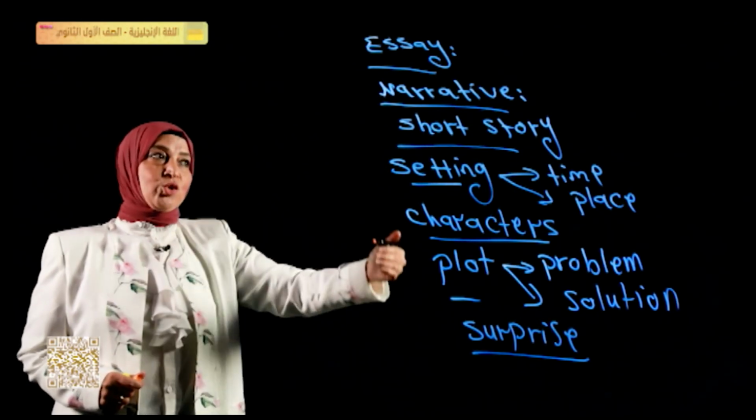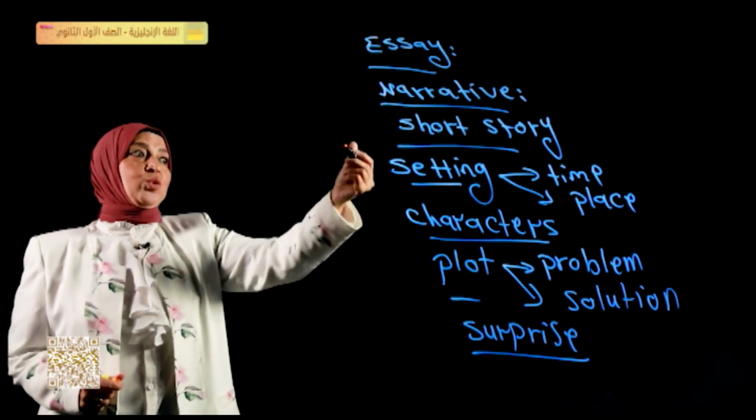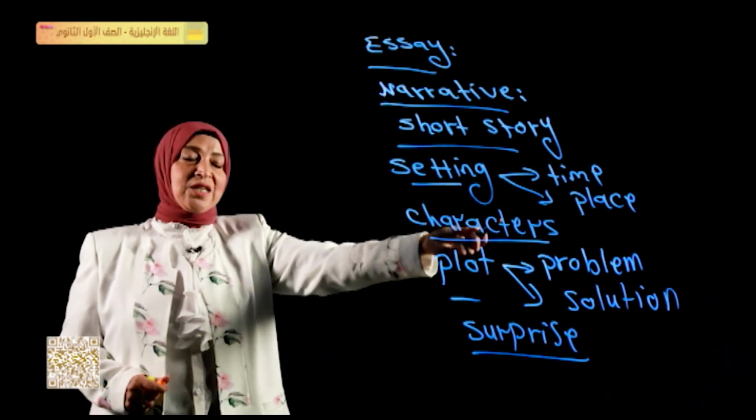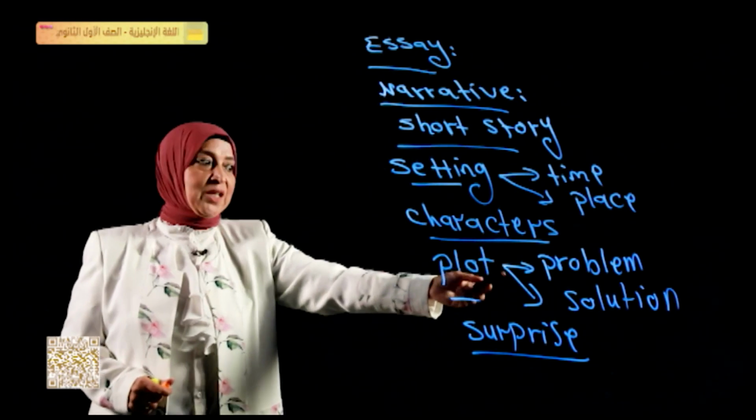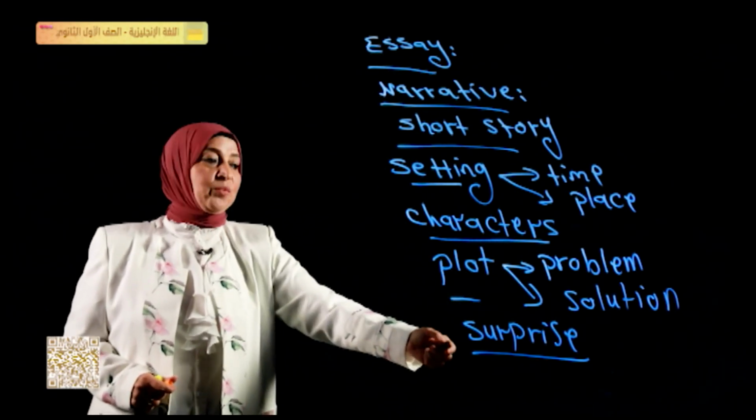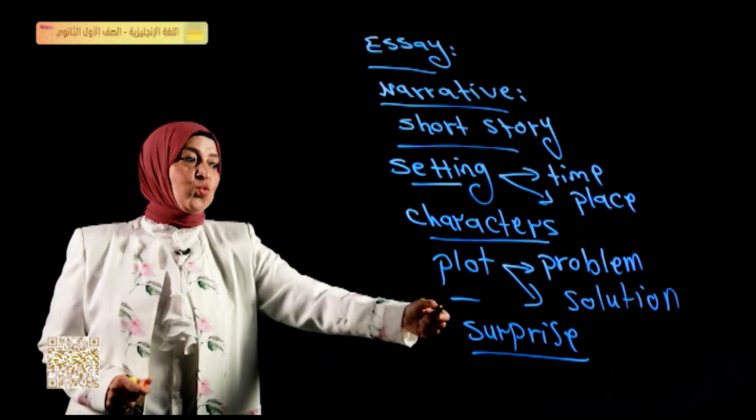So these are the parts of writing a short story. We have to decide the setting, this is the time and the place, the characters, the plot, this is the problem and how we solve it. And finally, we have a surprise and know what will happen to the characters.